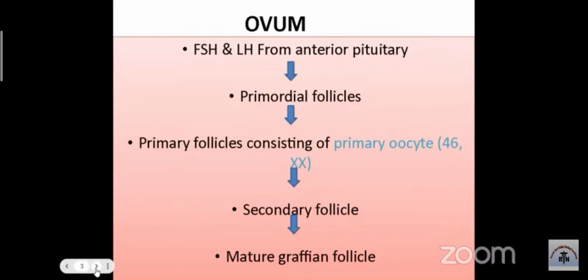So just a bit about the formation of the ovum. The follicle stimulating hormone and the luteinizing hormone from the anterior pituitary stimulate the primordial follicles. Okay, and the primordial follicles contain primary oocyte. You'll have to remember this because this also comes in the questions: how many chromosomes are there in a primary oocyte. When it is still a primary oocyte, it contains 46 and the sex chromosome XX. Okay, so primary follicles become secondary follicle, they become mature Graafian follicle,